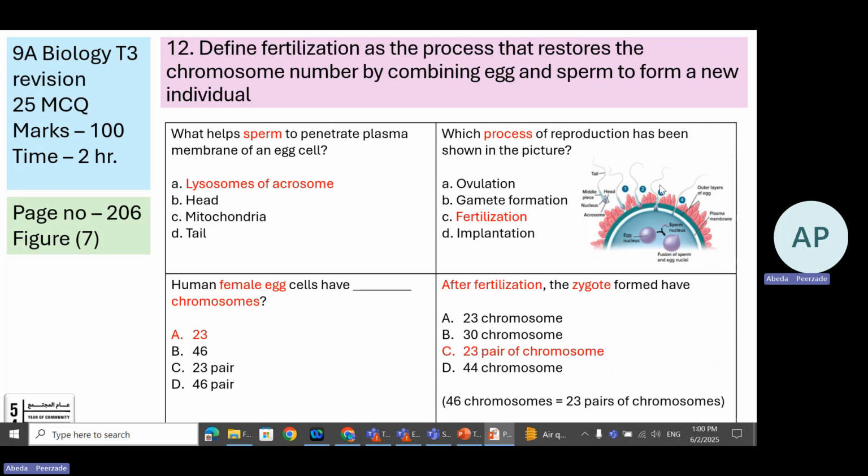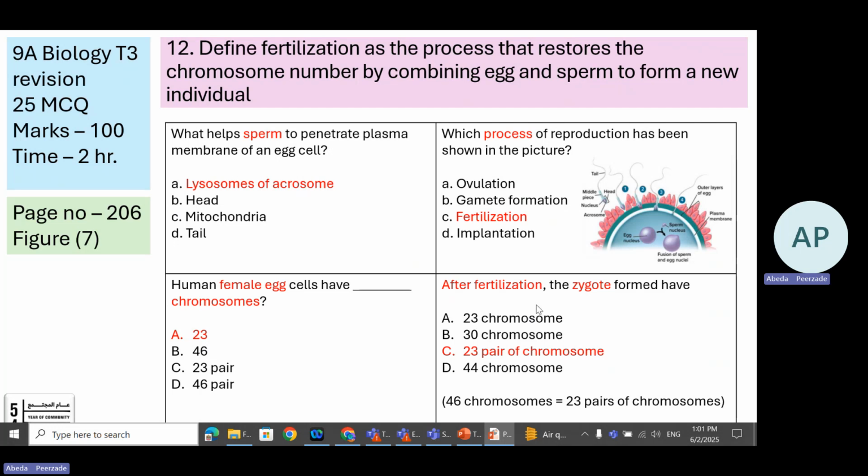What is this process? The moment you see this picture, you should be confident enough to say this is the diagram of fertilization. The human female egg has 23 chromosomes and the human male sperm also has 23 chromosomes.